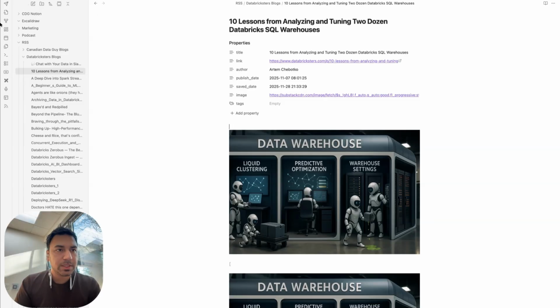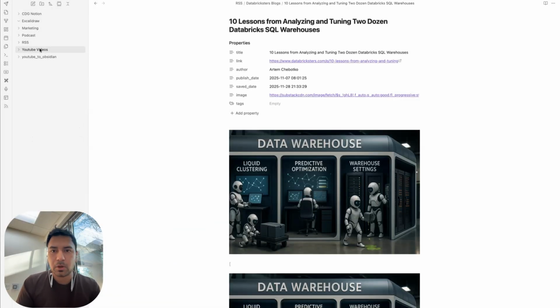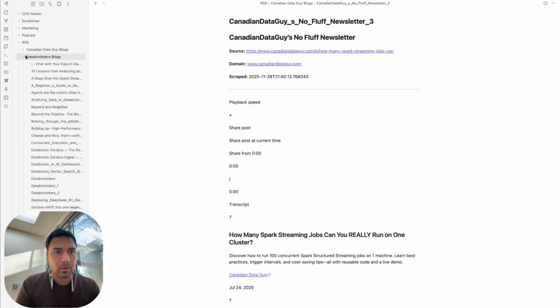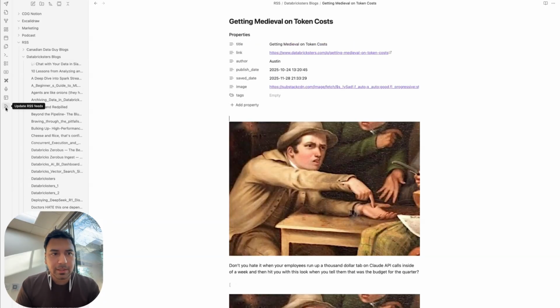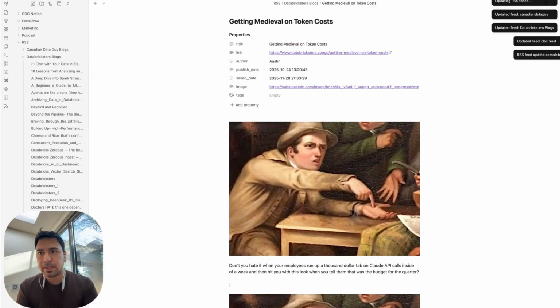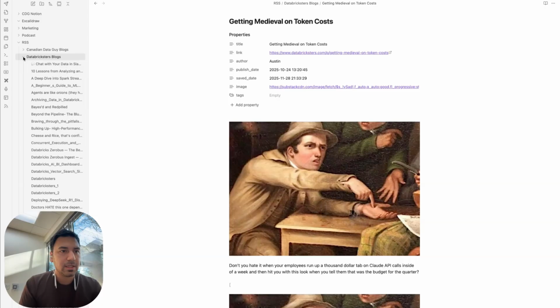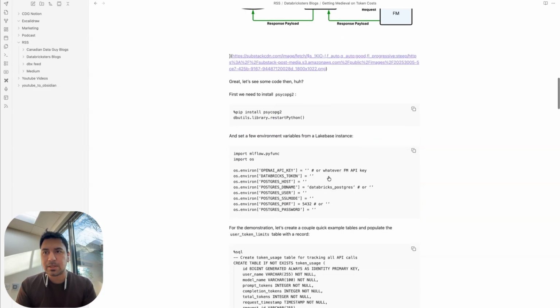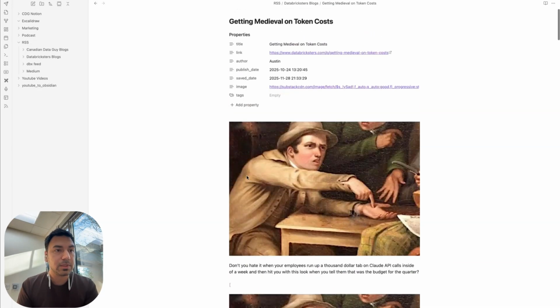So this is what Obsidian looks like. There are a lot of extensions here, but this is a blog which you see on screen. This is from my team itself. So this is where all the blogs are going. And then I can basically open anything up and look at what's happening. To update, I just click the update RSS feed button and then it fetches whatever is the latest. By the way, the RSS feed only gives you the last 10 blogs. If you're looking for the whole dump of blogs, feel free to reach out. I'll share them with you. It's a very basic looking tool, but it's very helpful, right?